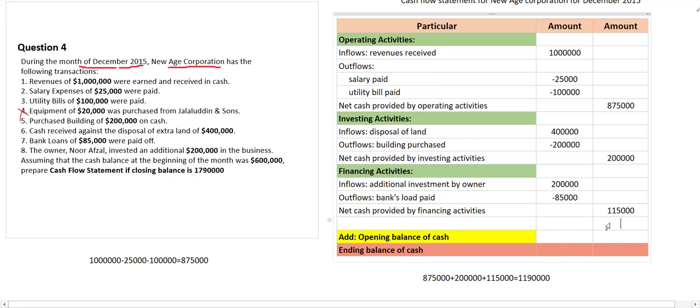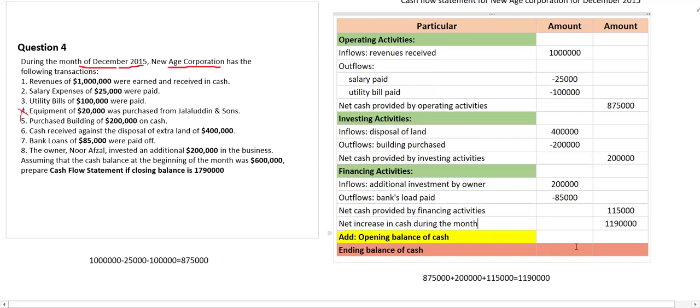This is basically the amount: 1,90,000. This is positive, so you have to call it net increase, right? This is positive increase in cash during the year, during the month, because this is for 1 month.